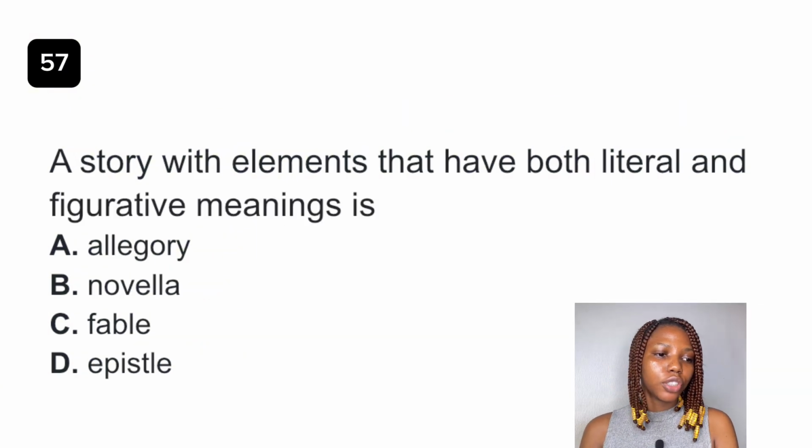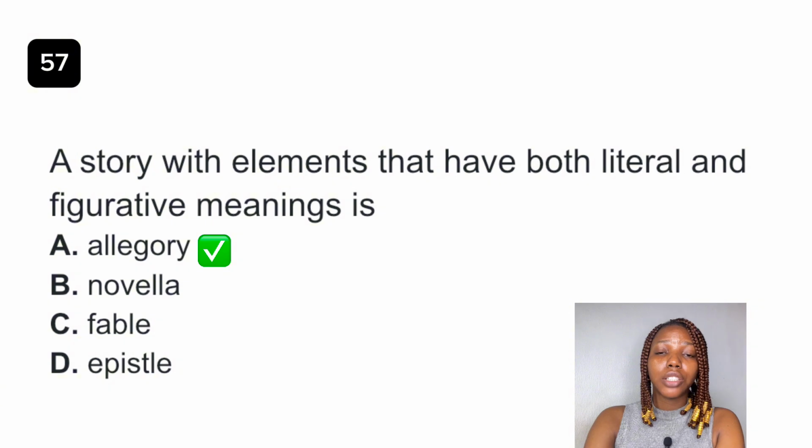Question 57. A story with elements that have both literal and figurative meanings is dash. The best answer to this question is allegory. Allegory is any work of art, be it prose or drama, that is interpreted to have a hidden meaning. A famous example is Animal Farm by George Orwell. In this story, farm animals overthrow their human owners and establish a society for themselves. The pigs who initially started this revolution became corrupt, tyrannical leaders, and this mirrors the Russian Revolution as well as the rise of totalitarianism in Russia.